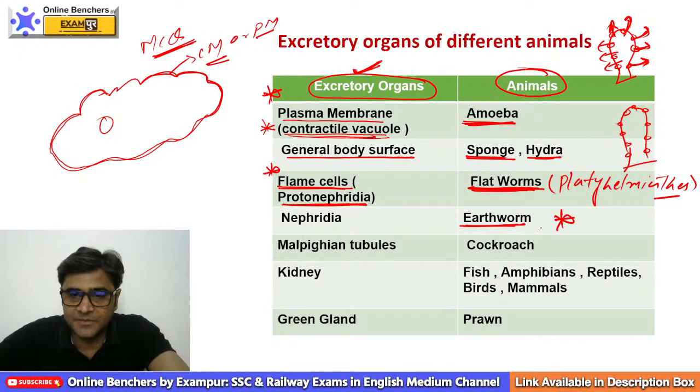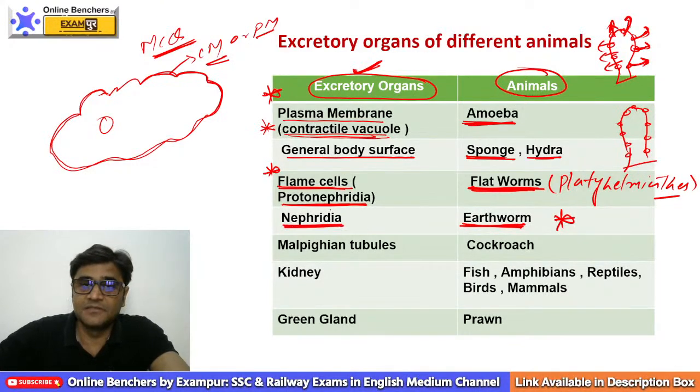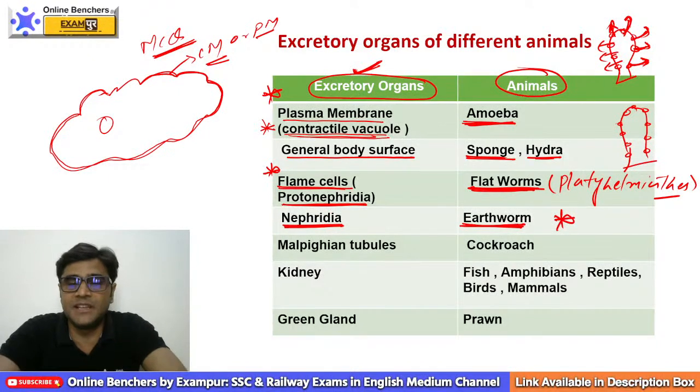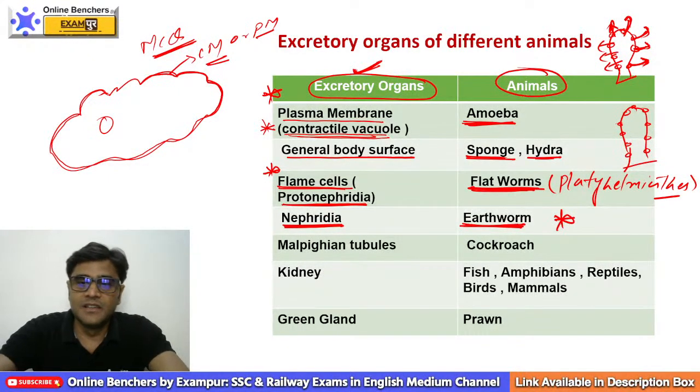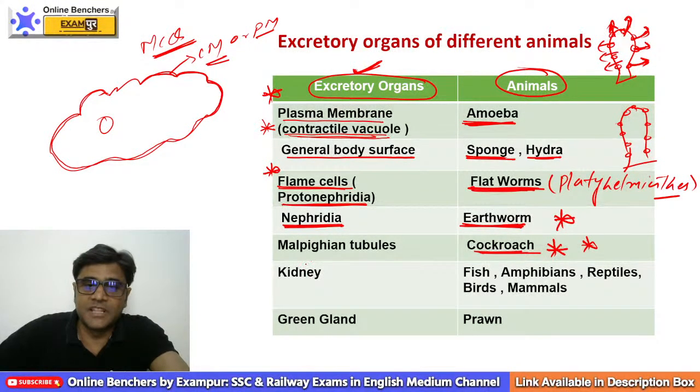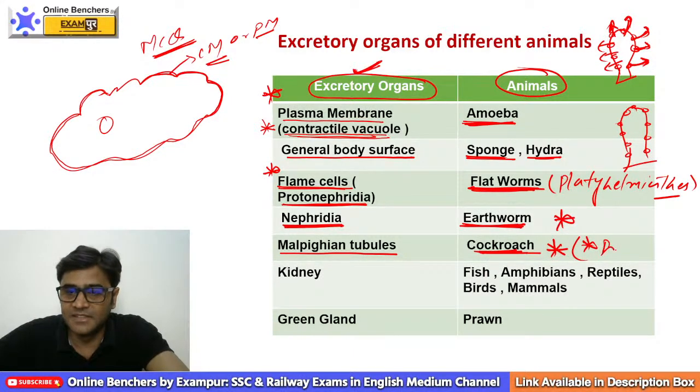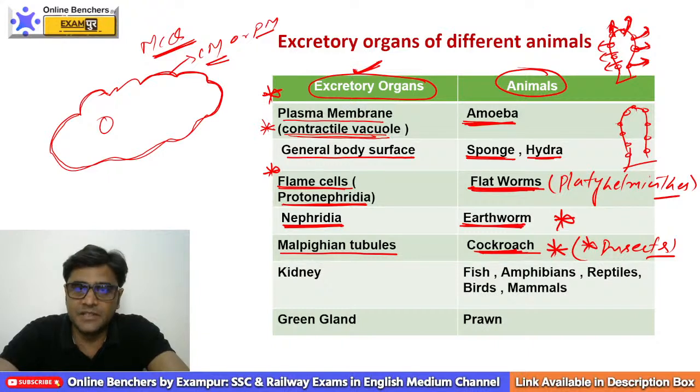Please remember earthworm. In earthworm, we have nephridia for excretion. So in earthworm, excretion takes place by nephridia. This is also very important. Super duper hit question: in cockroaches, excretion takes place by what? What is the excretory organ of cockroaches? Your answer should be Malpighian tubules. We have tubule-like structures in the body of cockroaches, or you can say insects. In insects, if the question is about excretion, your answer should be Malpighian tubules.